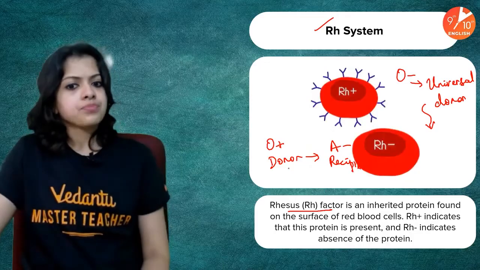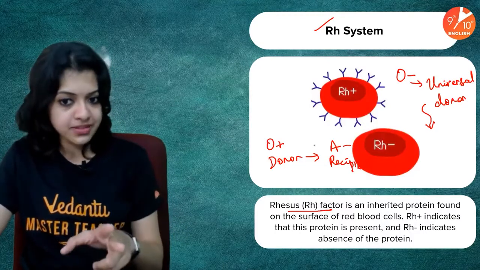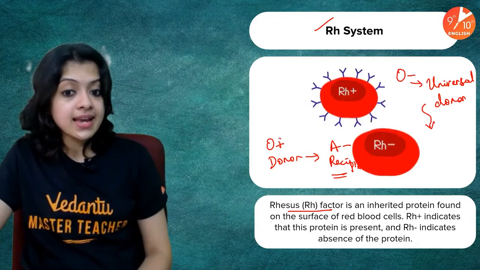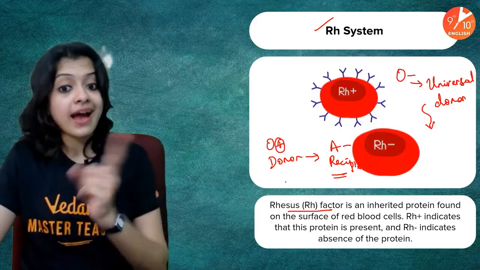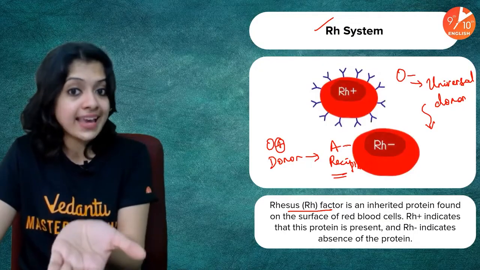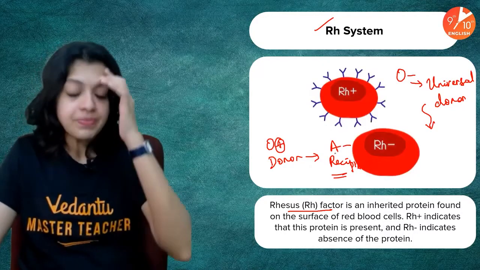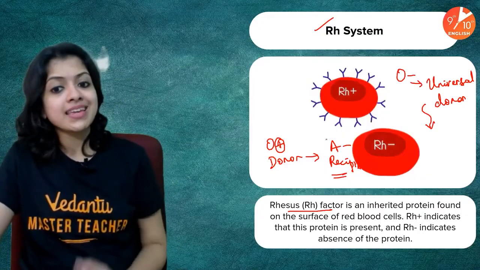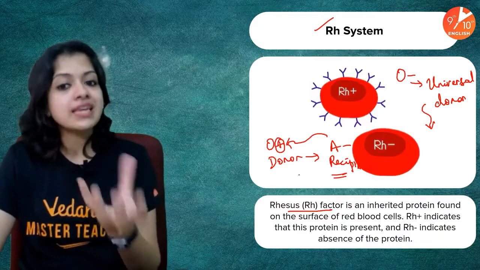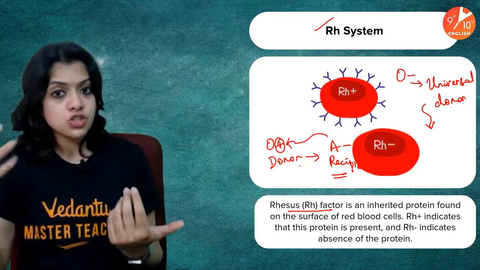Of course, O positive would mean no A and B antigens on the surface. So that is fine. But the recipient's blood recognizes the Rh factor as a foreign substance in the body. And because the recipient is devoid of the Rh factor, the recipient's blood can form antibodies against it, and it can lead to serious issues. Okay, so this is why blood group has to be identified.